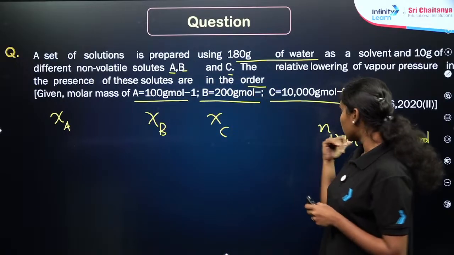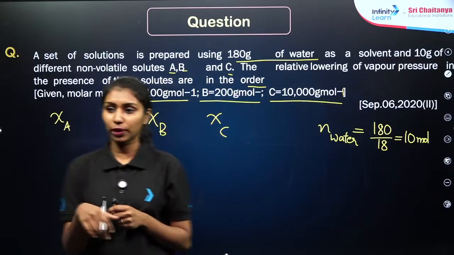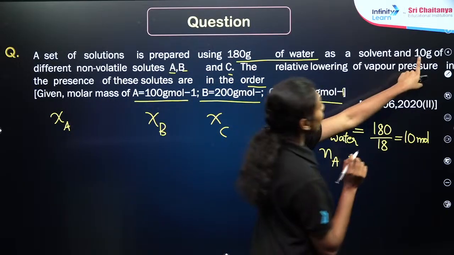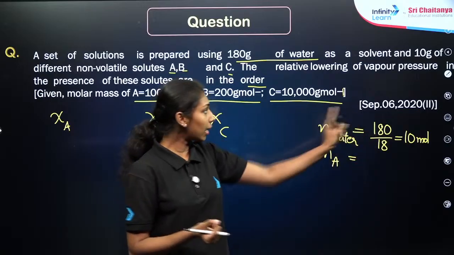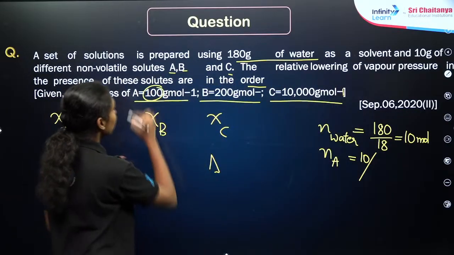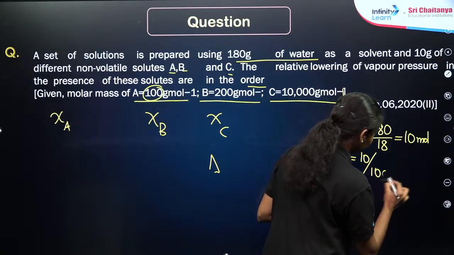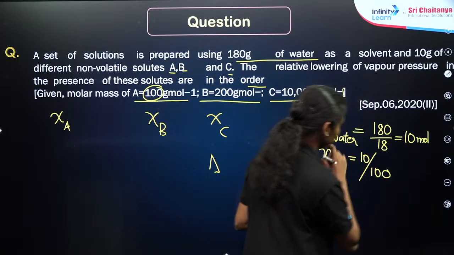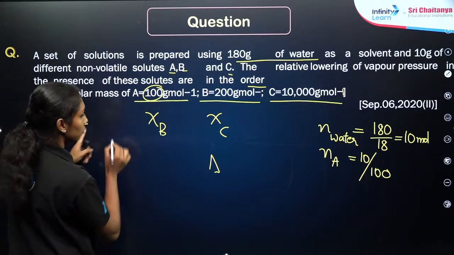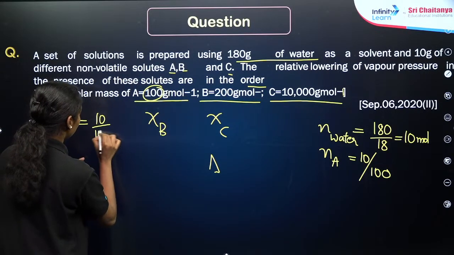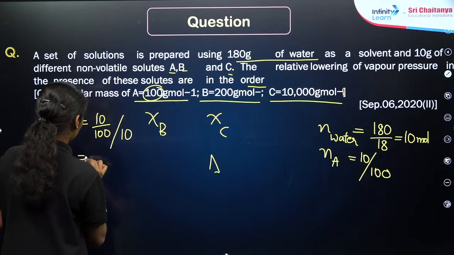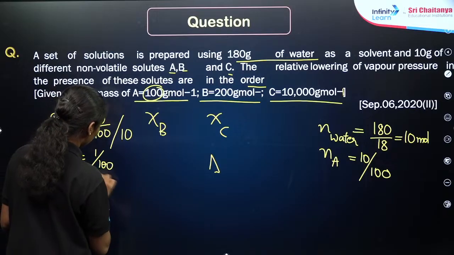Right, so we got the number of moles of water here. First we need to find out the number of moles of A, right? In all the solutions, 10 gram of solute is added, right? So we are taking 10 by the molar mass of A, which is 100, right? 10 by 100, divided by 10, right? That is equal to 1 by 100 here.